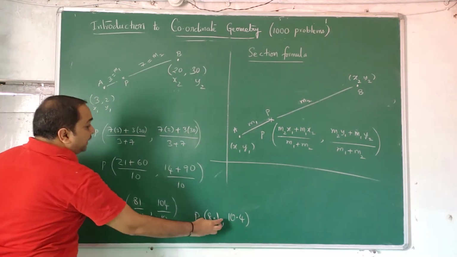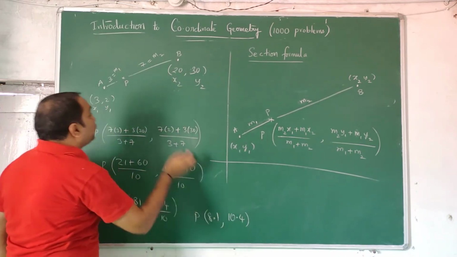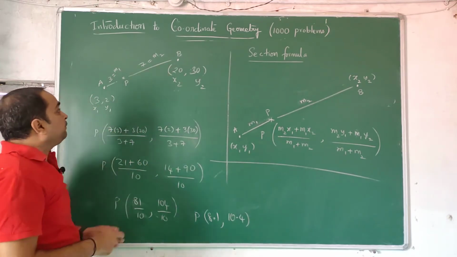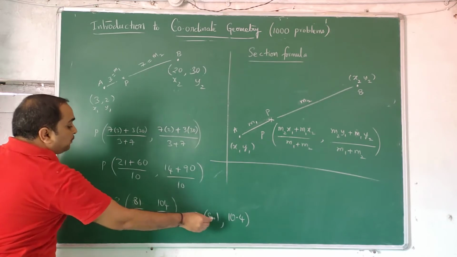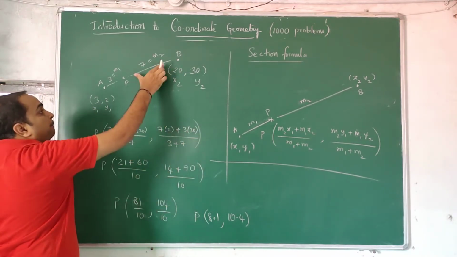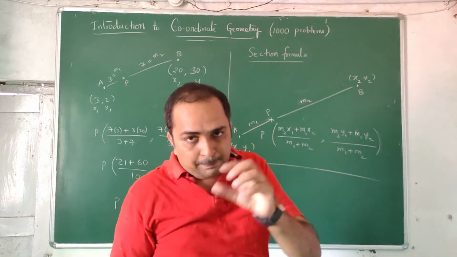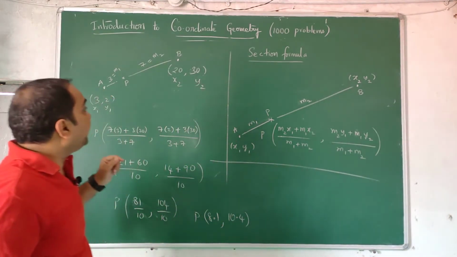So this number 8.1 should be nearer to 3 and far away from 20. This number 10.4 should be nearer to 2 and far away from 30, because the section is dividing. So if you subtract 8.1 minus 3 and 8.1 minus 20, one difference should come more and the other less. Try to repeat this 3-4 minutes of lecture repeatedly and try to understand what I wanted to say.